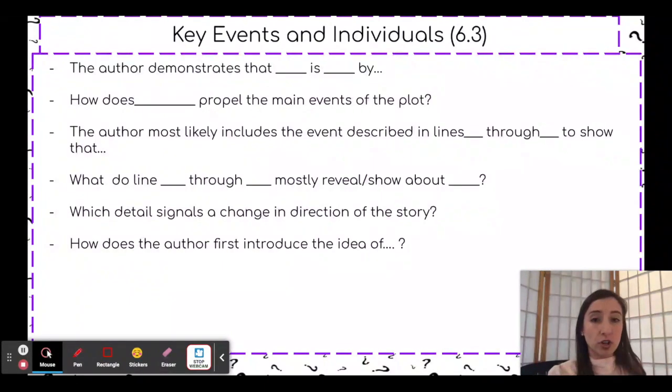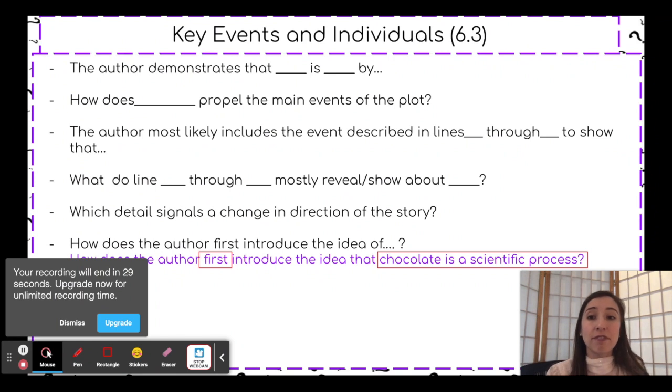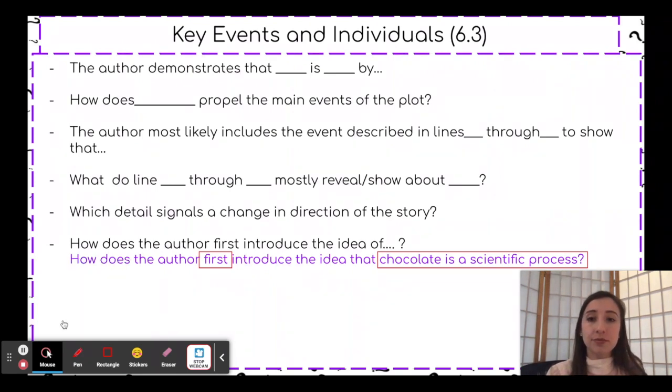How does the author first introduce the idea of blank? This is more often a nonfiction question. So I put in a sample question just to help us out. How does the author first introduce the idea that making chocolate is a scientific process? I would look at first, and then I would box out the idea.